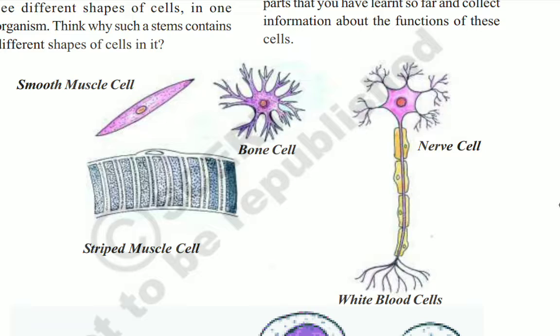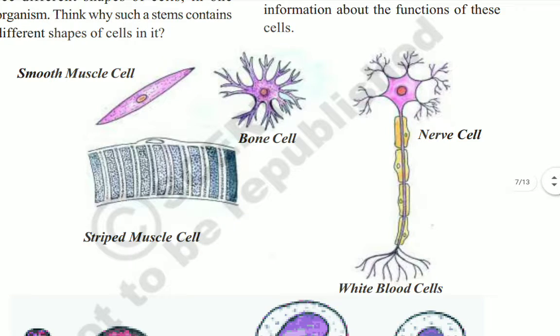It transfers messages. It always transfers messages from all over the human body to the brain, and from the brain to each and every organ in the human body. This is the main function done by the nerve cell, and this is the biggest cell in the human body. So finally, the size of the cell completely depends upon its function.